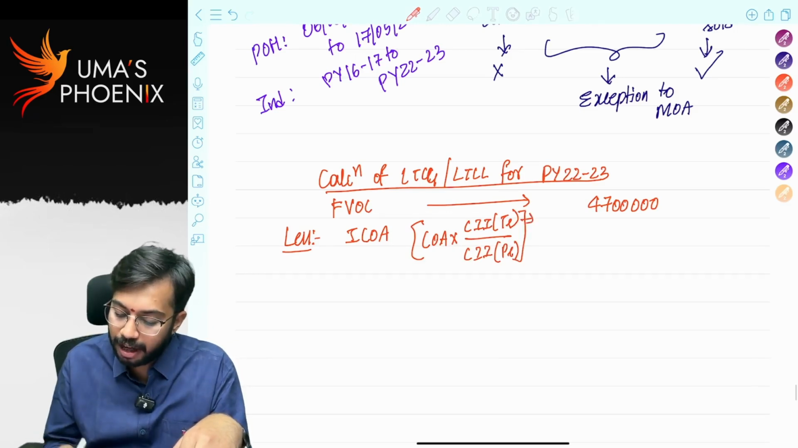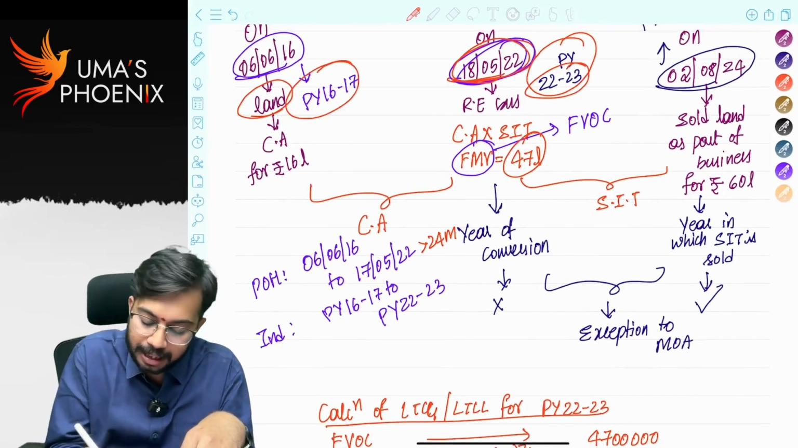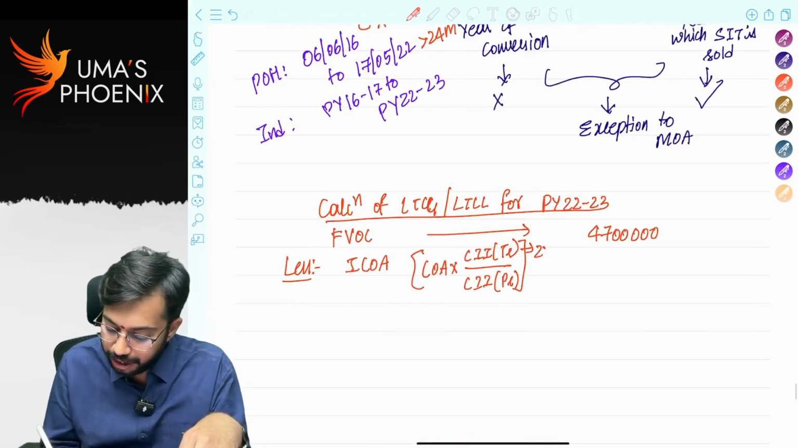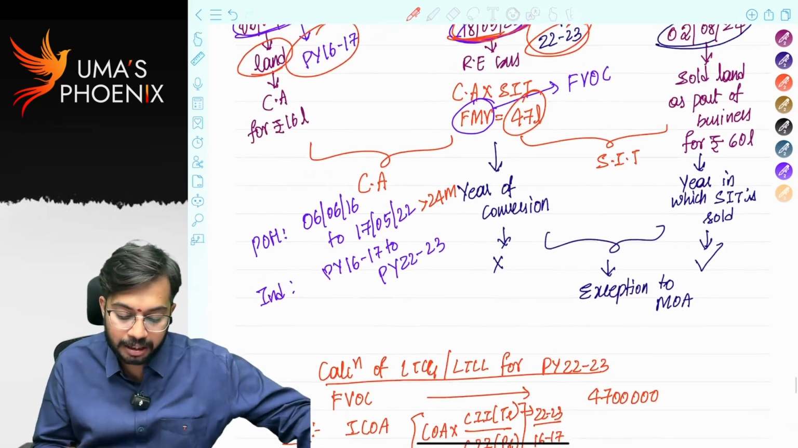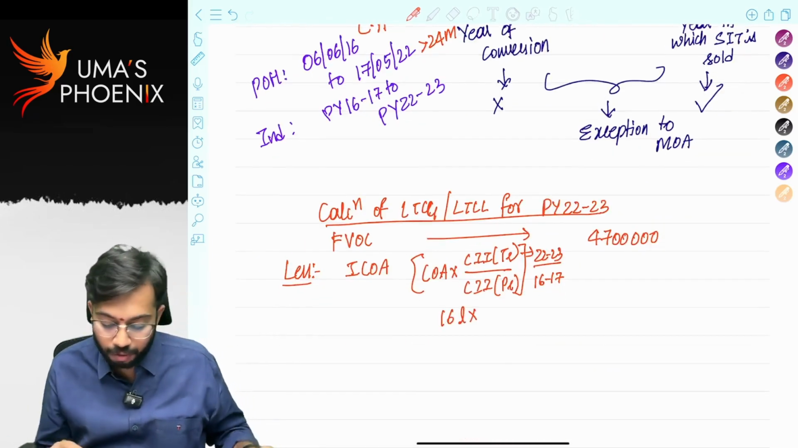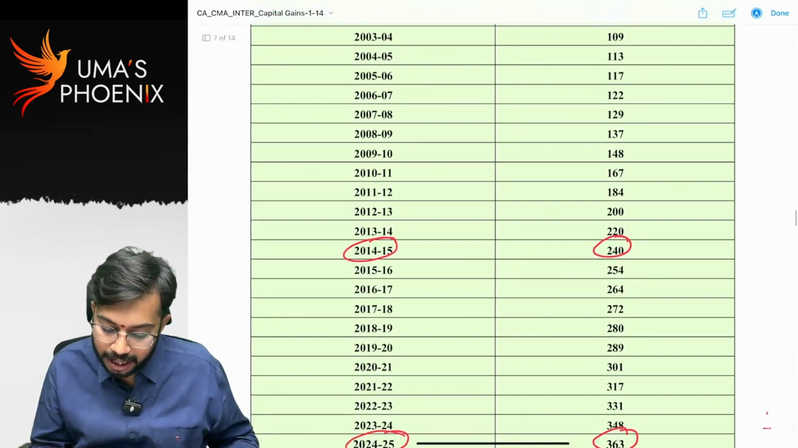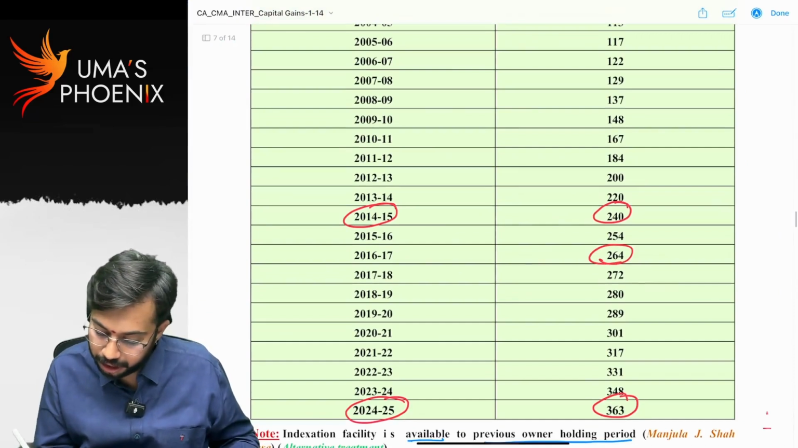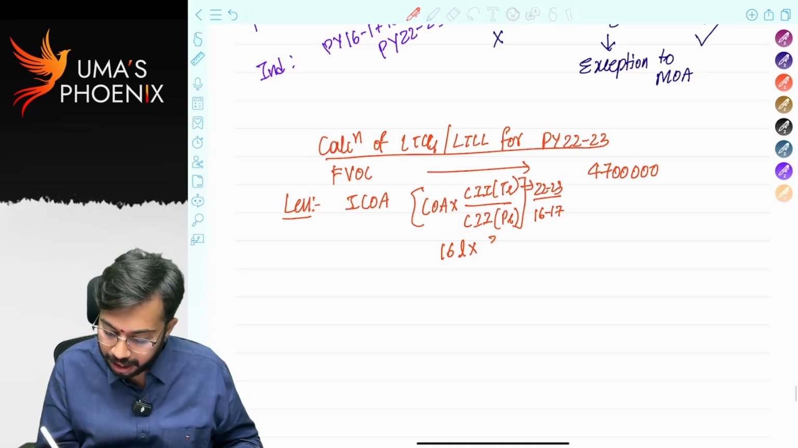So what is year of transfer? Year of transfer is 22-23, year of purchase is 16-17. So 22-23 index number divided by 16-17 index number. So how much is cost of acquisition? It was purchased for 16 lakhs, right? 16 lakhs into what are index numbers? We need index number for 16-17, 264, 22-23, 331. So 331 divided by 264, how much?